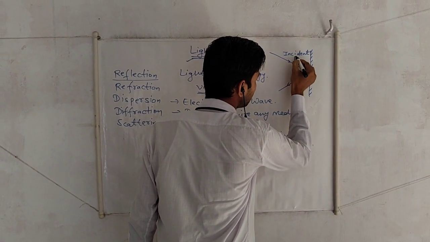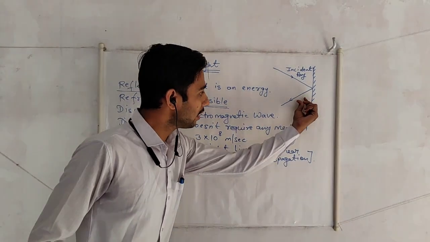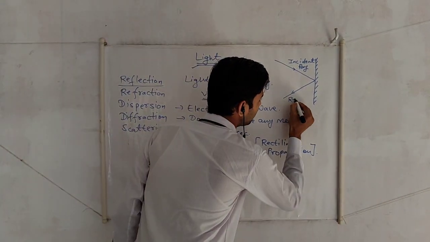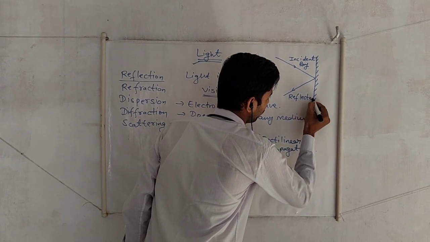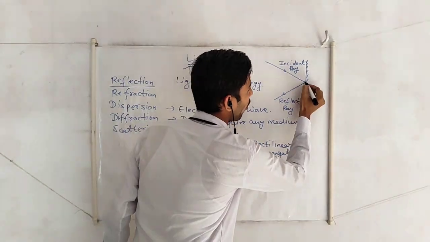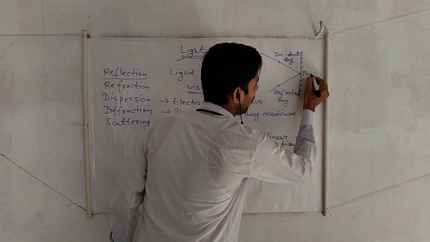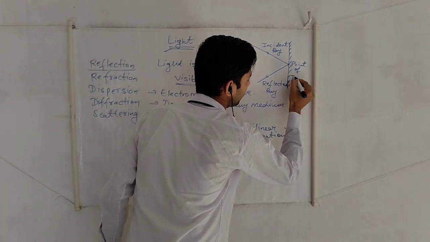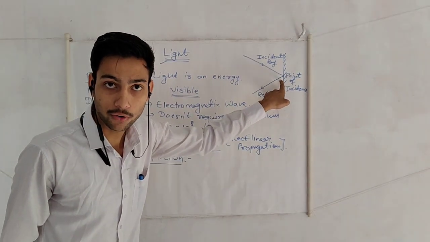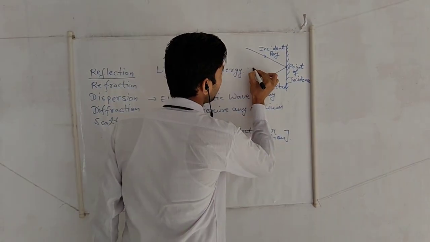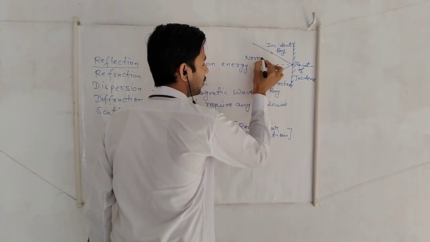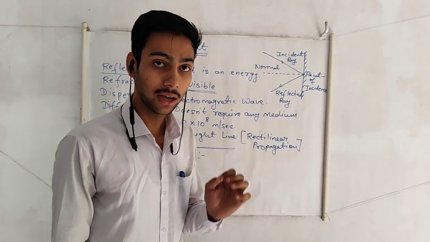This is known as the incident ray. After bouncing back, when the light moves away, this is known as the reflected ray. This is called the point of incidence. At the point of incidence, we draw a perpendicular line to the surface. That perpendicular line is called the normal.